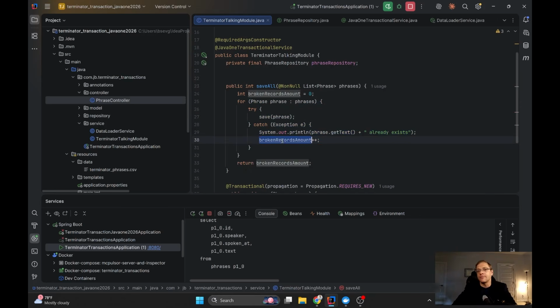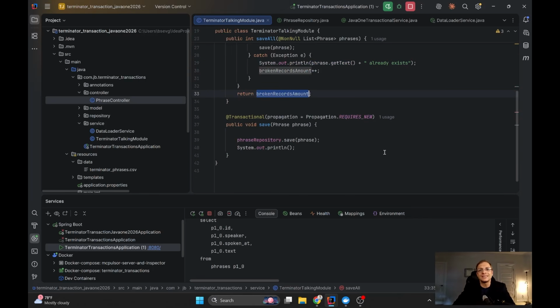And I'm just incrementing the broken records, and I know that the only reason why it can be broken is that this phrase already exists. My database is configured so that you cannot save a phrase with the same content. So this is the only reason for exception. I will not show you other ones, but it will not stop my for from running because it's inside the for, this catch. And finally, I return how many were broken, in order to print it out.